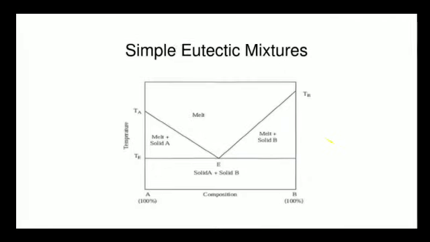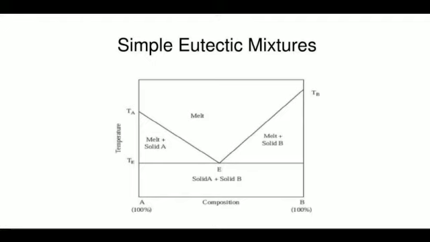While observing the principles of eutectic mixtures, for observation of eutectic compounds, you will plot a graph. Composition is taken on the x-axis and temperature is taken on the y-axis. You will obtain a diagram to understand the eutectic mixture compound. On the x-axis, point A has 100% of A and 0% of B. At the end, at point B, there is 100% of solid B and 0% of solid A.